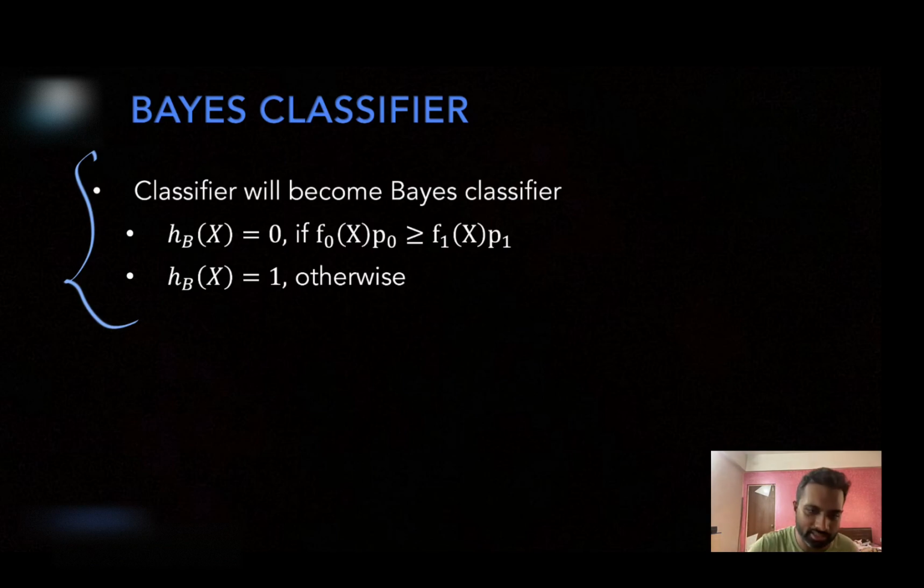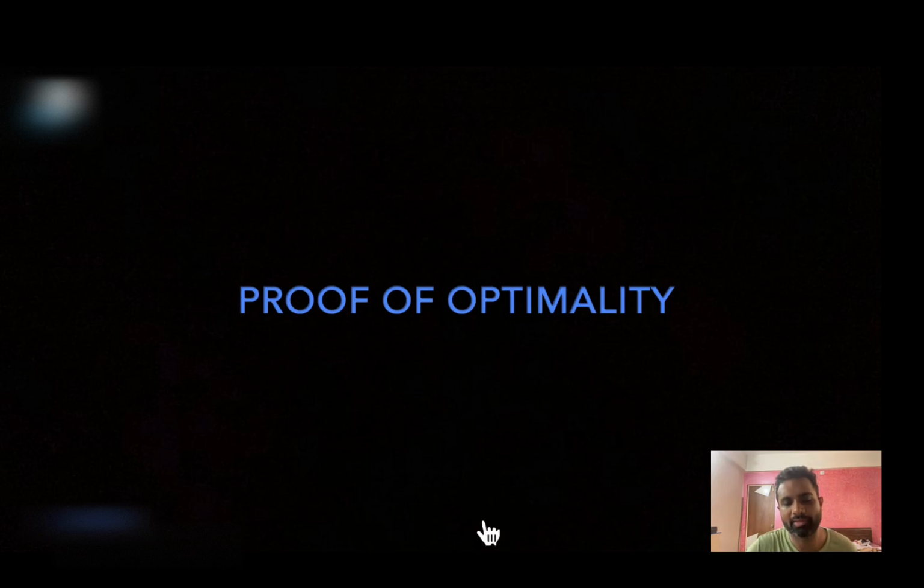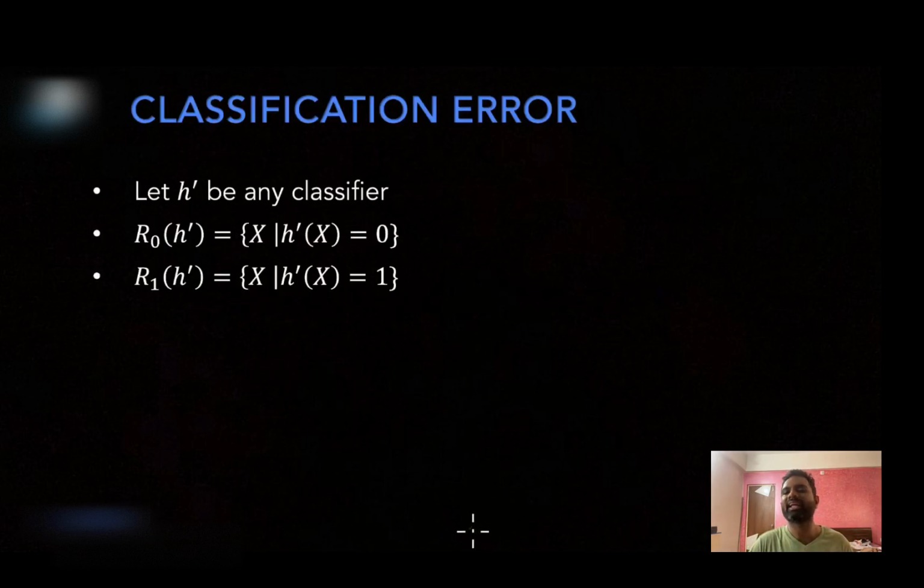So let's prove this particular optimality. Now let H prime be any classifier. It need not be the Bayes classifier, but any classifier. So what does a classifier do? Given X, it is outputting either 0 or 1.